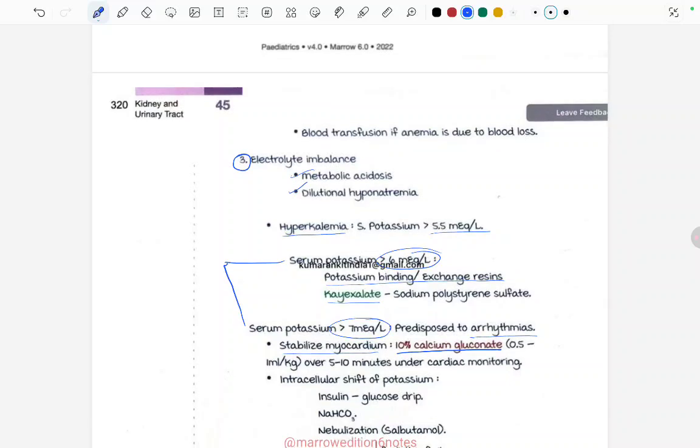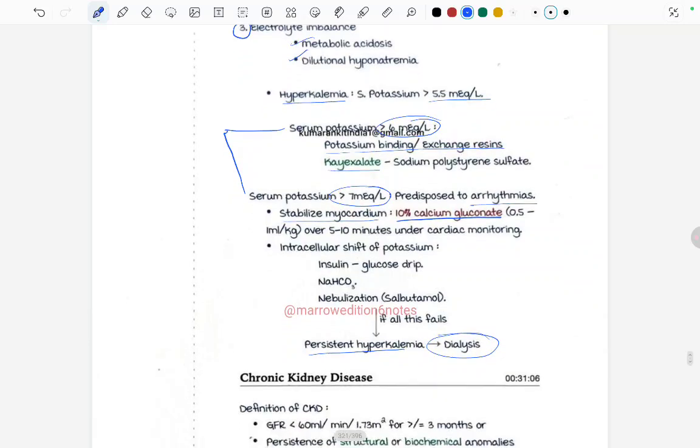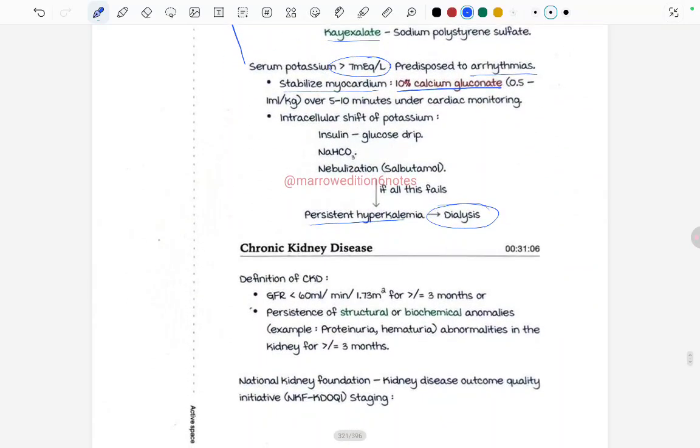Hyperkalemia when the serum potassium is more than 5.5 milliequivalents per liter. If it is more than 6 milliequivalents per liter, we have to give potassium binding exchange resins like caxylate. And if it is more than 7 milliequivalents per liter, then arrhythmias can occur. So we have to stabilize the myocardium by giving what? 10% calcium gluconate. And we can also use insulin drip and sodium bicarb and nebulization with salbutamol, because all these cause intracellular shift of the potassium. And if there's still persistent hyperkalemia, ultimate is the dialysis.